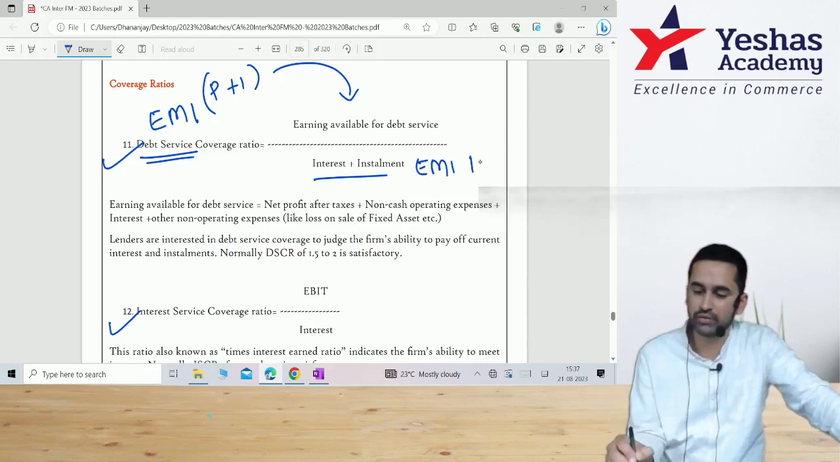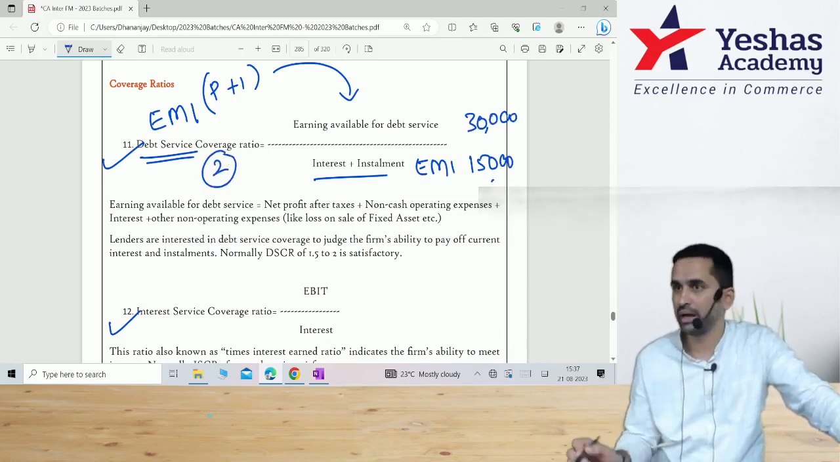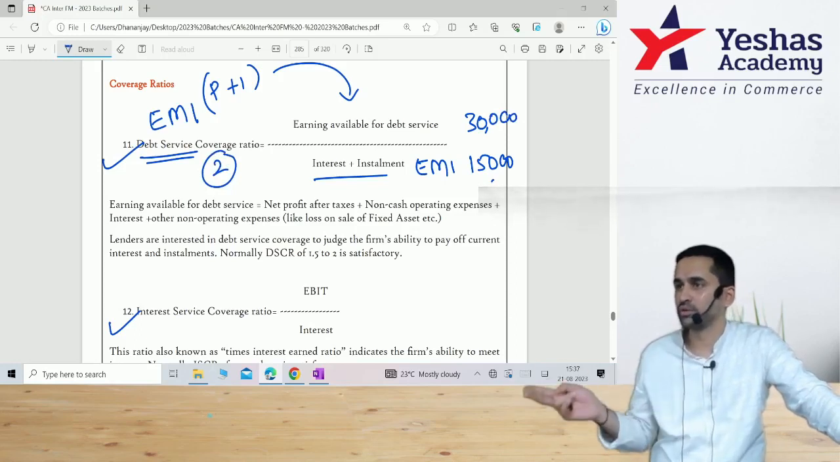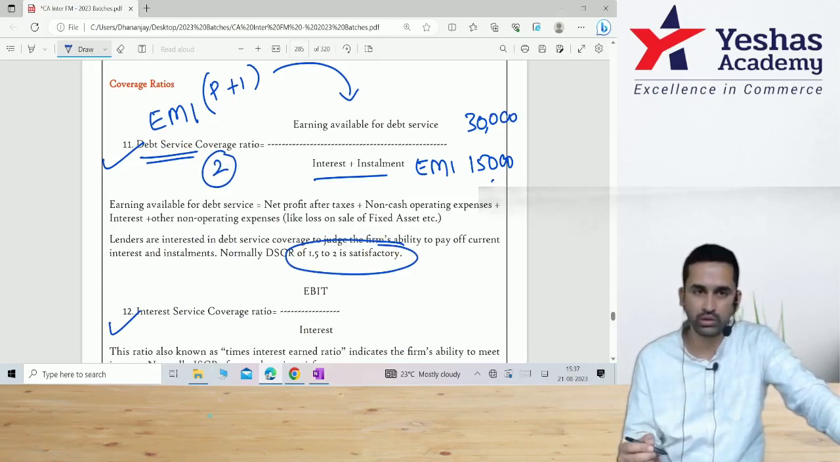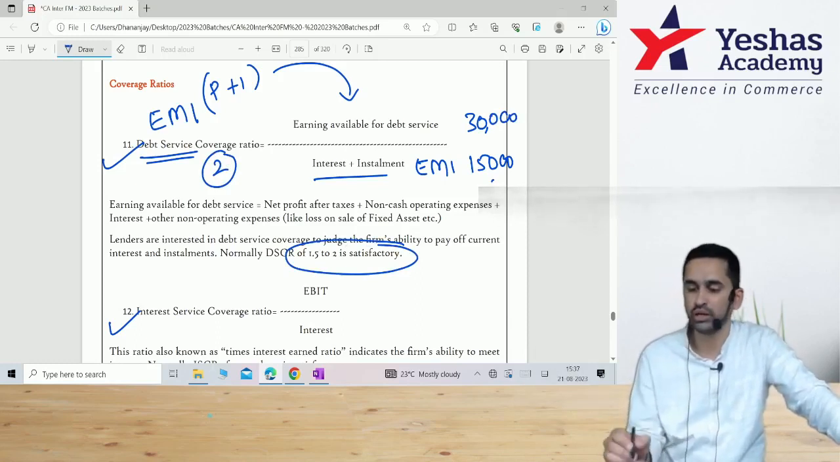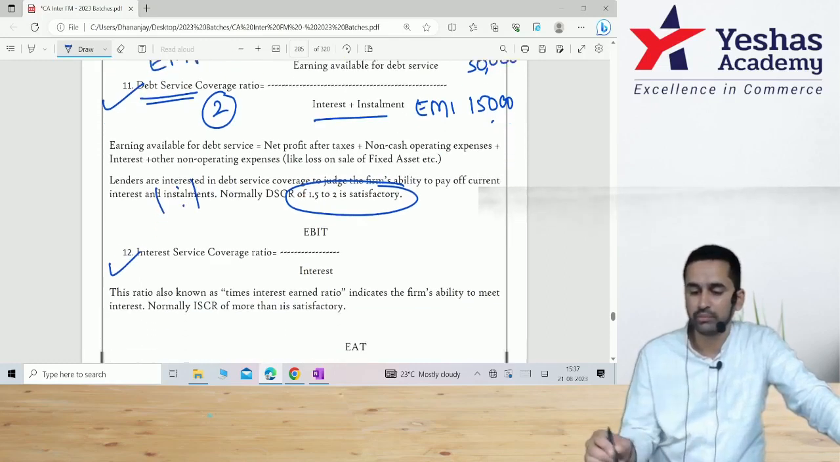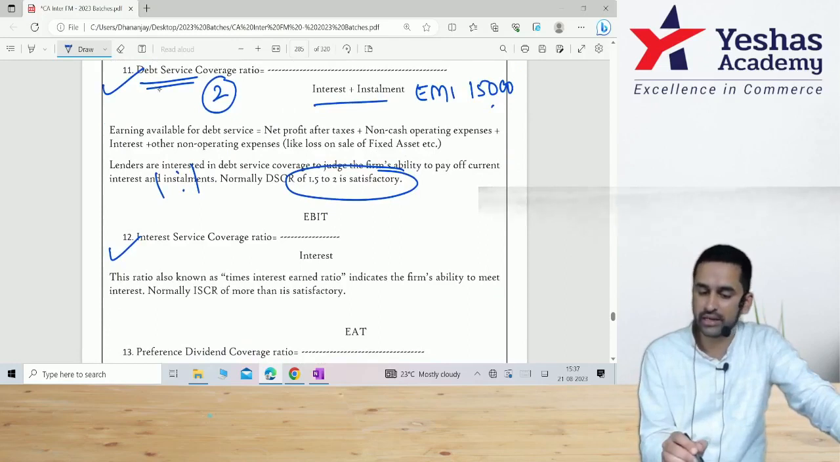If EMI is say 15,000 rupees and the amount available is 30,000, then the debt service coverage ratio is 2 times. The banker knows you are earning 2 times whatever you are supposed to pay them, and a DSCR of 1.5 to 2 is considered to be satisfactory. The banker will not give you a loan if it is 1:1 because it is highly risky from the banker's perspective. This is entire debt servicing.